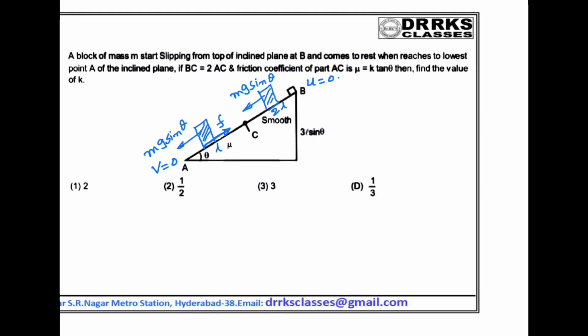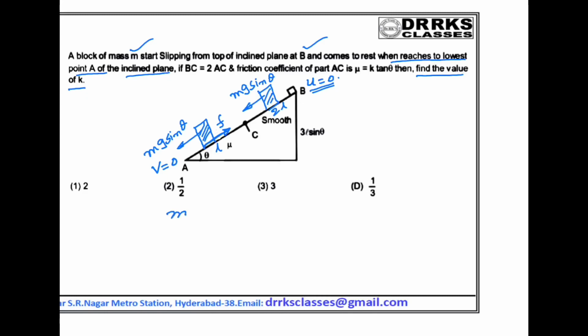In this problem, a block of mass m starts slipping from the top of an inclined plane at B, starting from rest, that is initial velocity 0, and reaches the lowest point A on the inclined plane. We have to find the value of k. So here, let us apply the work energy theorem.